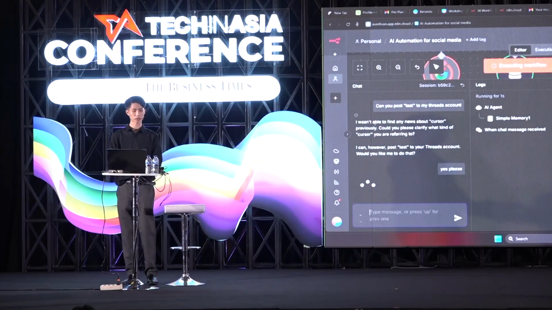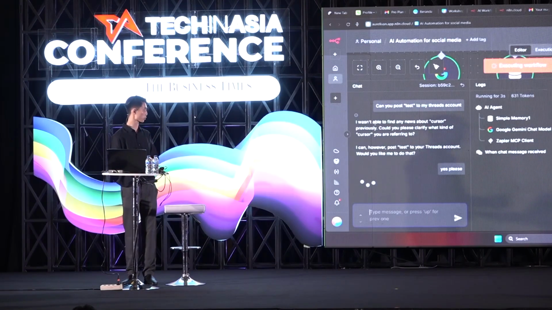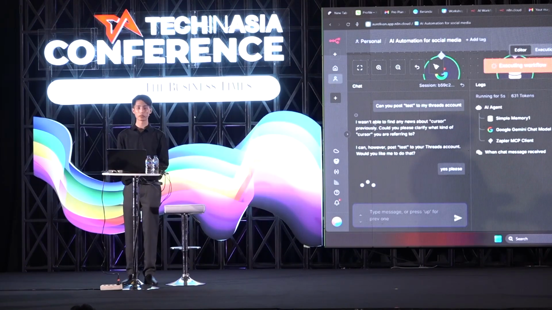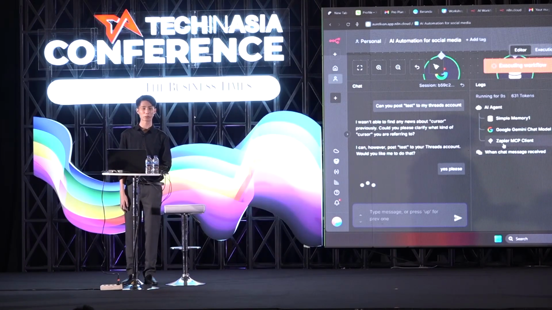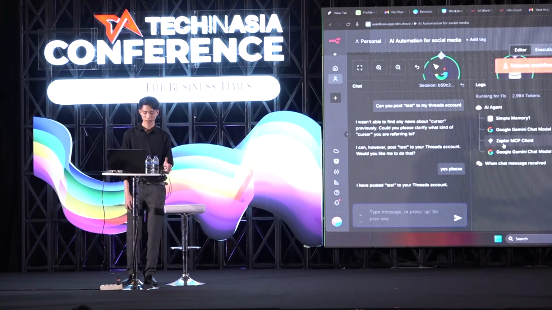Because it's able right now to post to our social media account, it will call the Zapier MCP. Right here, as you can see, the Zapier MCP client is fired. And then, as you can see in Buffer, there's a new post that's scheduled. So right now we can actually create the post here on Buffer. This is not only working on Threads, we can create another automation for LinkedIn, Instagram, and so on.